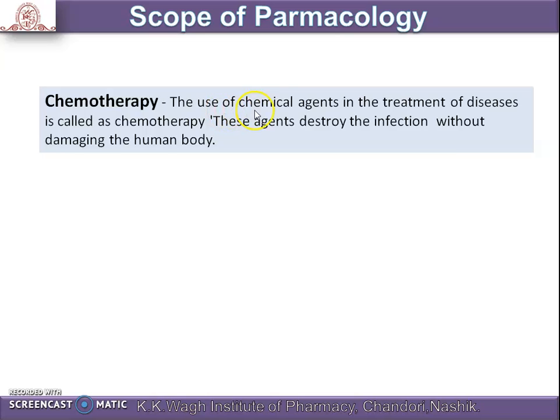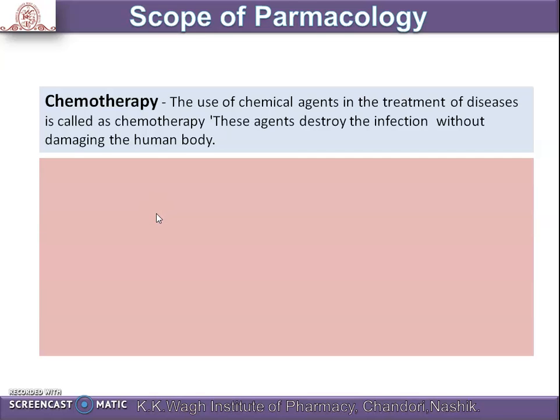Then chemotherapy: the use of chemical agents in the treatment of disease is called chemotherapy. These agents destroy the infection without damaging the human body. That is, the use of some kind of chemical agent for the destruction of the infection is called chemotherapy.